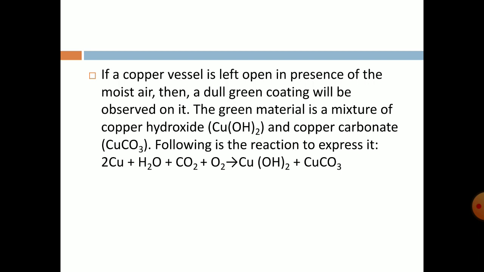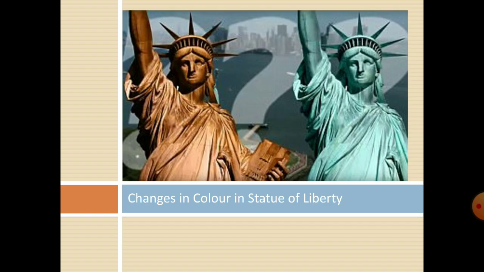One prime example for this is the Statue of Liberty. How? Let us understand that. When the Statue of Liberty was constructed during the 1880s, the color was like that, the copper color, a brown color.